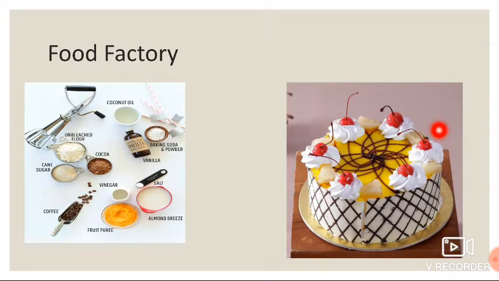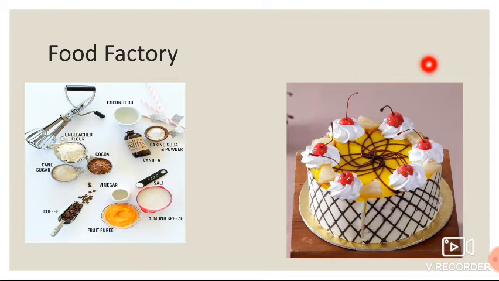So can you see here food factory? What is a food factory? Have you seen a food factory on the Discovery Channel, children? Yes, you can see various companies there, how they are preparing the biscuits, pizza and all the eatable things inside the containers. You can use these raw materials, for example coconut oil, cane sugar, vinegar, cocoa, salt, milk, and you can prepare a fabulous cake. Yes, you all like cake?